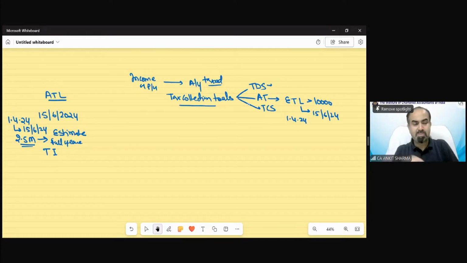Suppose I am a salaried person. My salary is suppose 1 lakh rupees per month. So that means I can estimate my income. There is no need that your tax and income should be accurate. No, you just need to estimate it. The actual income can be higher or lower, but we just need to estimate our income on the basis of our 2.5 months data.